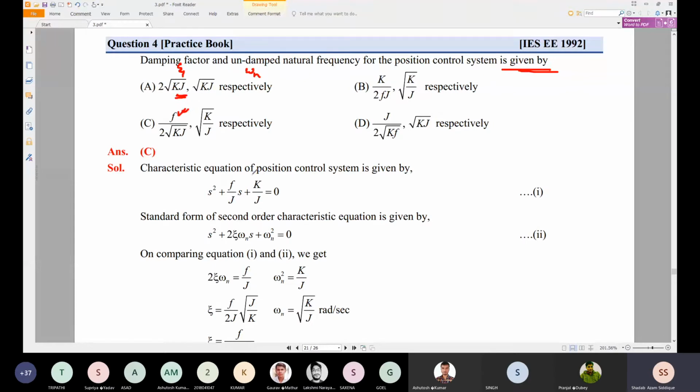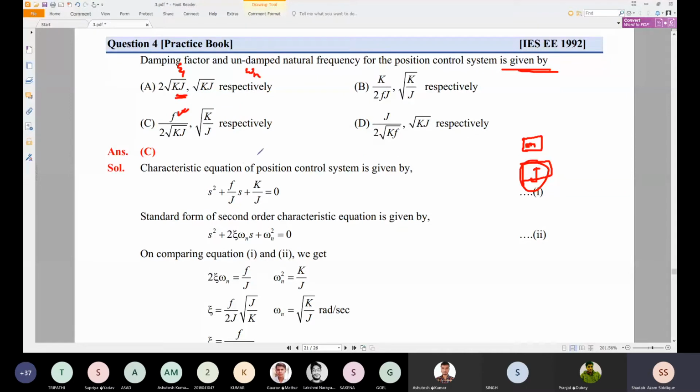J is nothing but, like a mass of a body, something like m you can say. In translational motion we have m, but in rotational motion, or a rotational mechanical system, there it was J. So J is given here, inertia we can say.